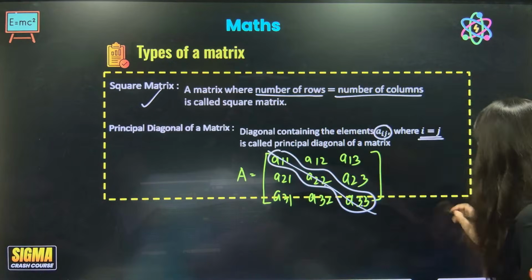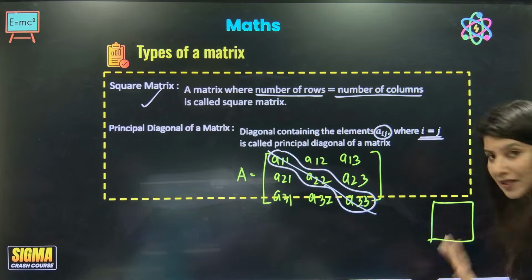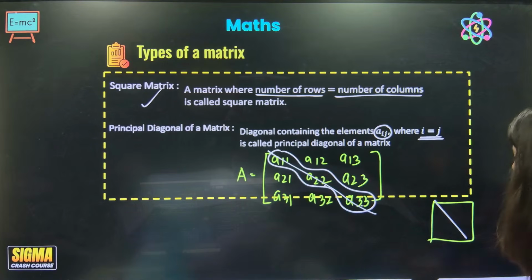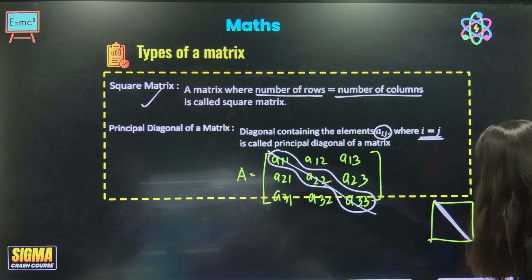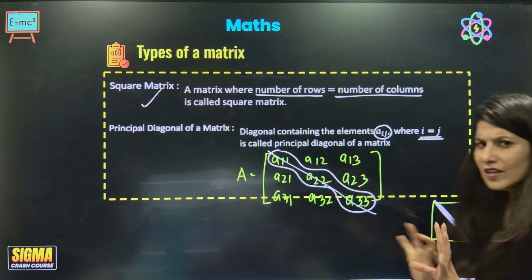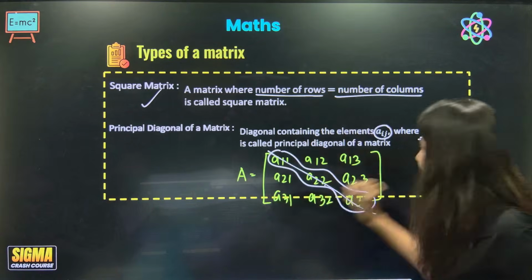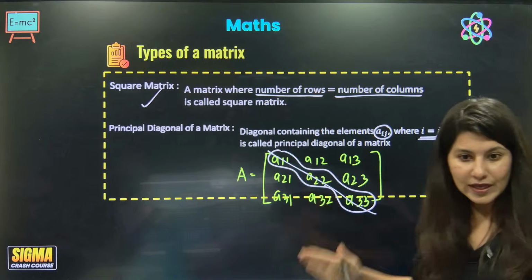Because if you talk about the geometry of a square, this is also a diagonal. But no. In a matrix, this is the principal diagonal and we will not consider that other one as a diagonal. Only this one. Understood?